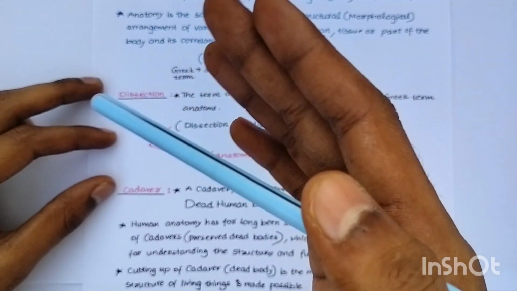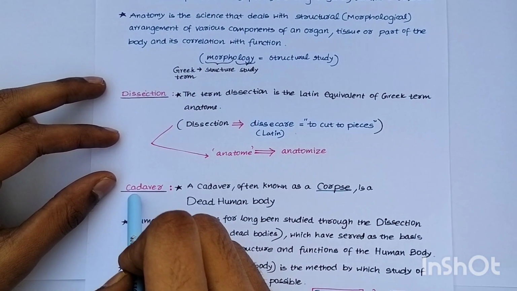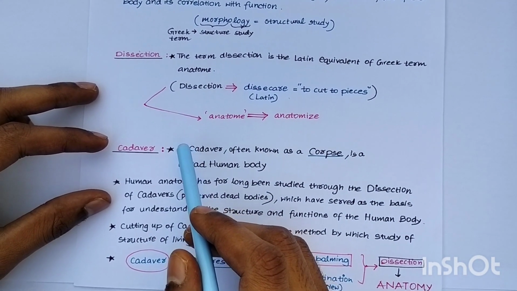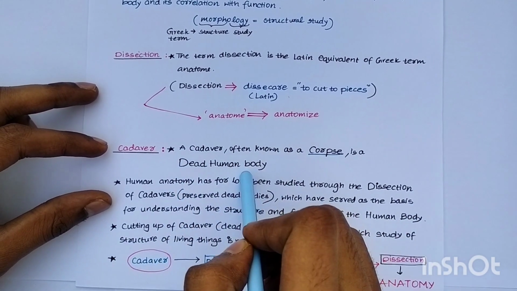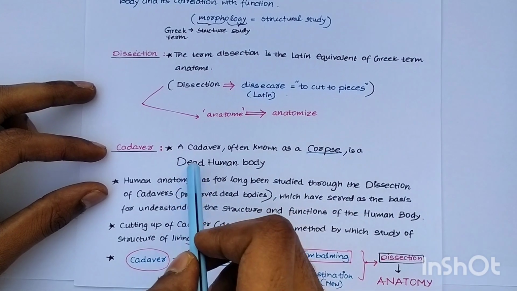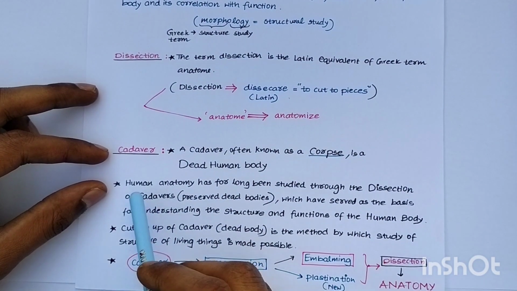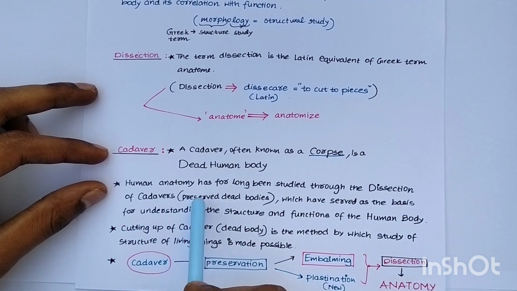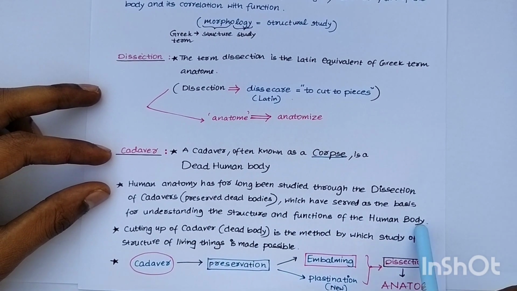We most often use that term even now. And the main important thing is the cadaver. So what is a cadaver? Everyone in medical college or medical school will study anatomy on the dead human body. That is nothing but a cadaver. A cadaver, often known as a corpse, is a dead human body which is preserved, and upon which students dissect and study the anatomy. Human anatomy has for long been studied through dissection, as I already said, of cadavers, preserved dead bodies, which have served as the basis for understanding the structure and functions of the human body.